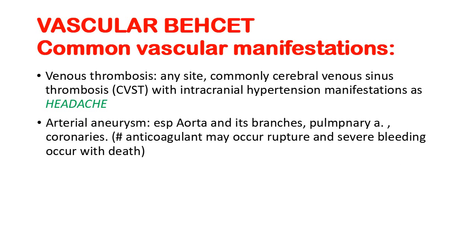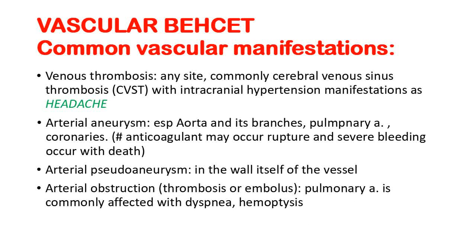Arterial aneurysm, especially in the aorta and its branches. The pulmonary artery can also be affected, along with the coronaries. It's important to know if there is an aneurysm or not, to avoid using anticoagulant. Arterial pseudoaneurysm and arterial obstruction are also manifestations which are common with vascular Behcet.